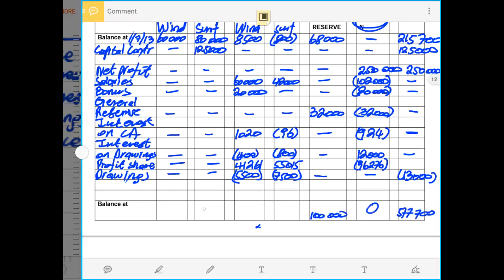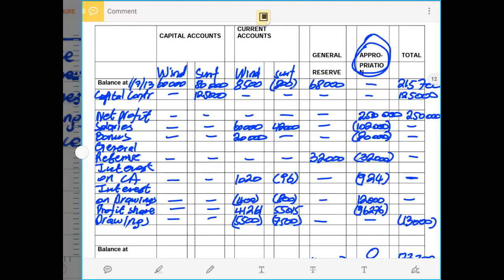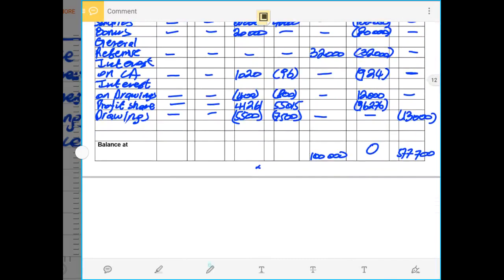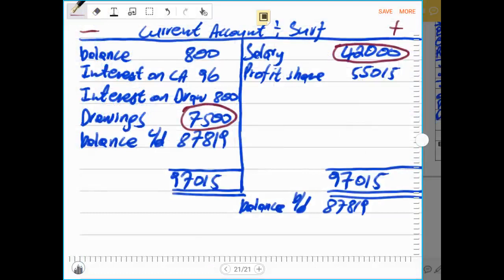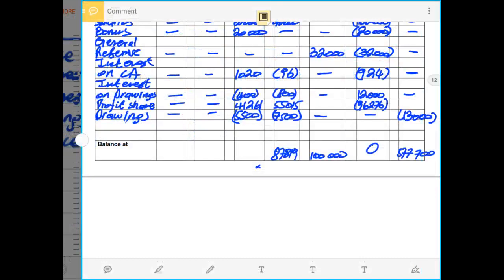If you calculate and say minus 800 plus 42,000 rands minus 96 minus 800 plus 55,015 minus 7,500, that gives me an amount of 87,819. This is an indication that our ledger account was correct, because in the current account we got the same, 87,819. So our current account was accurately recorded.